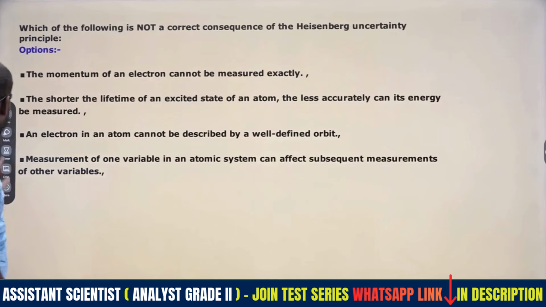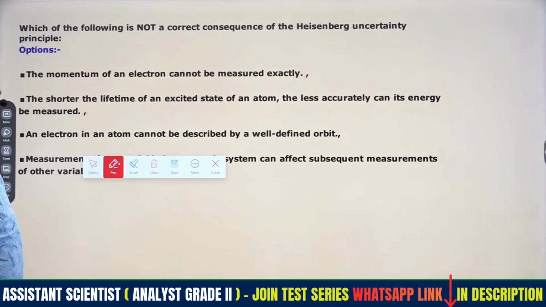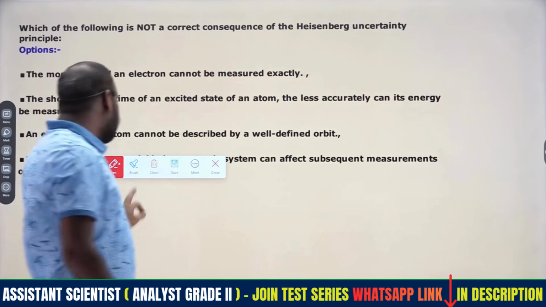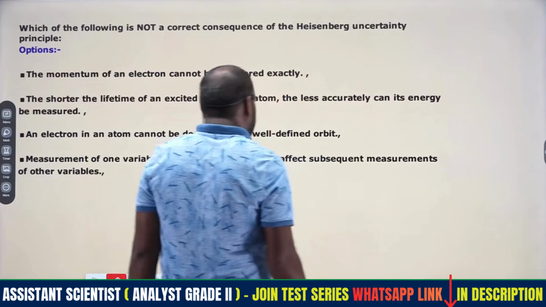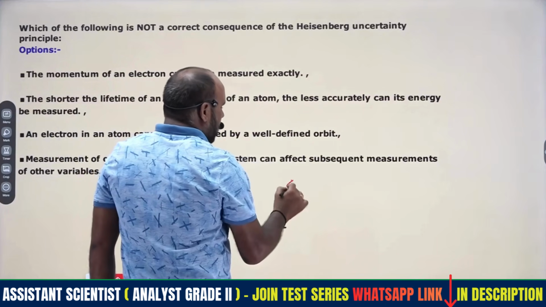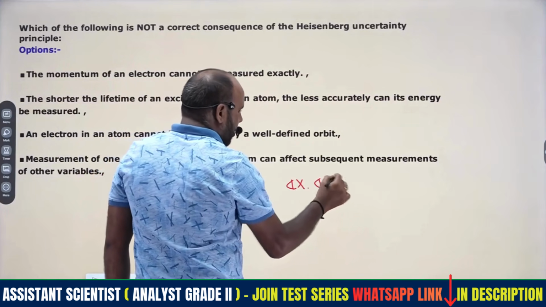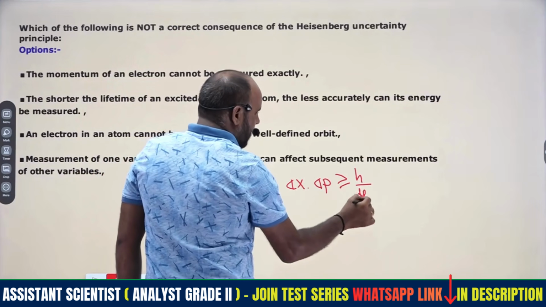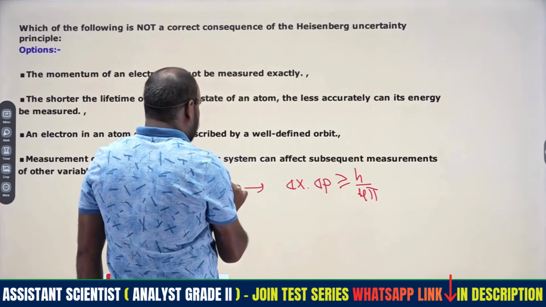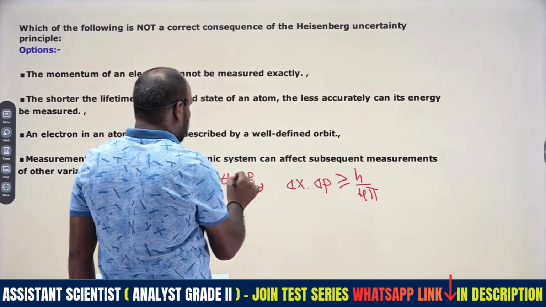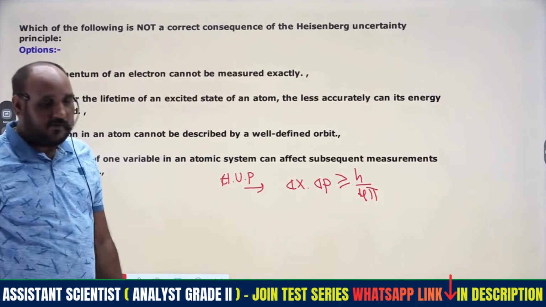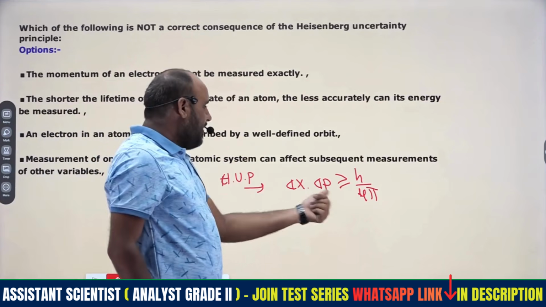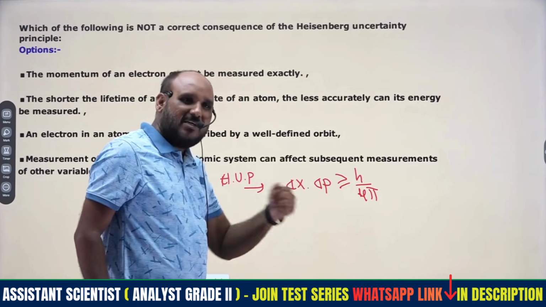Coming to the next question: which of the following is not a correct consequence of the Heisenberg uncertainty principle? We definitely have to know the principle: the product of uncertainty in position and momentum is greater than or equal to h by 4 pi. The simultaneous determination of position and momentum is not possible.